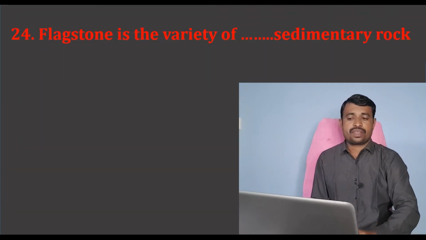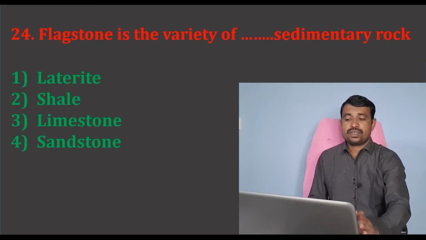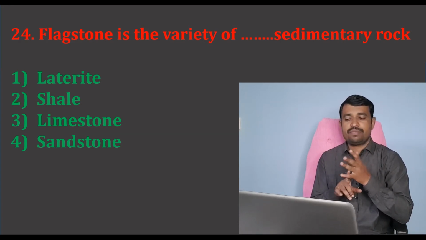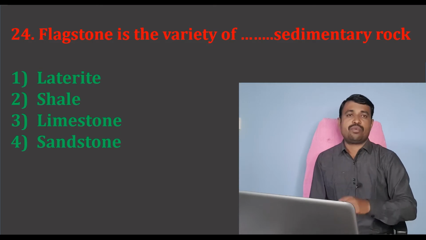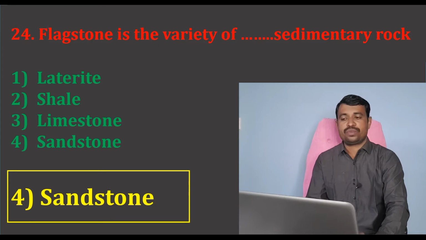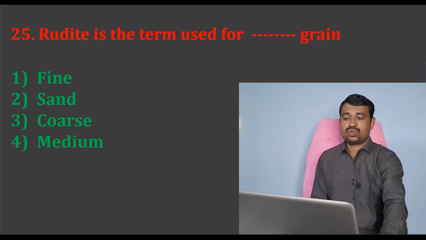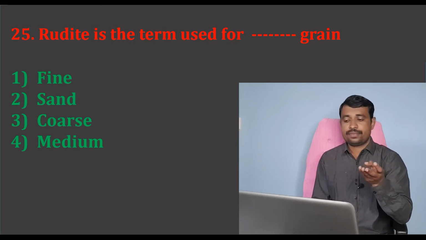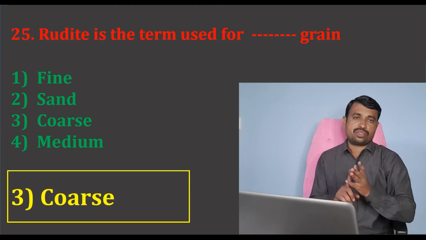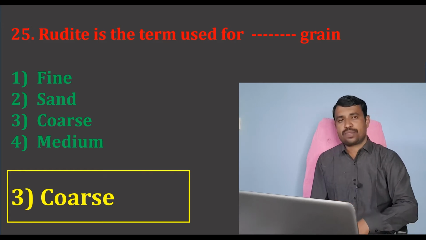Then the next question: flagstone is a variety of dash sedimentary rock. Again there are 4 options: laterite, shale, limestone, and sandstone. The correct option is option number 4, sandstone. Then the next question: rudite is the term used for dash grain. The options are fine grain, sand, coarse grain, and medium grain. The correct option is option number 3, coarse grain. Rudite is the term used for coarse grain.